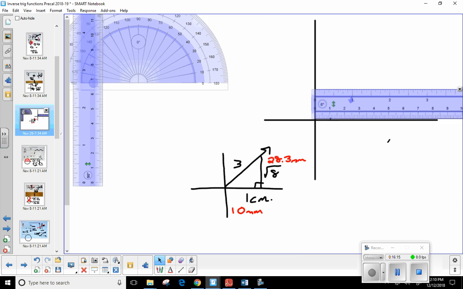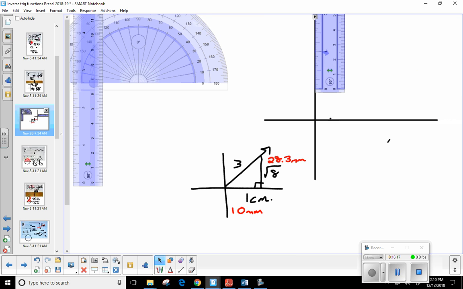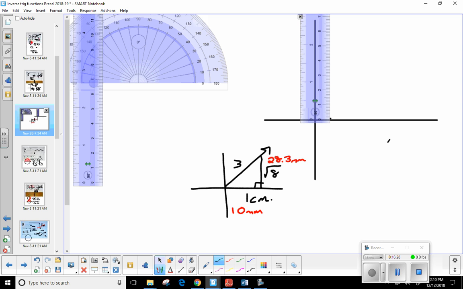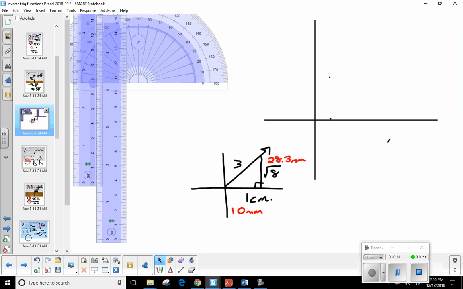Now, from that point, I want to measure up the 28.3. Okay. So I'm going to do this. Click. Okay. And then again, same thing. I'm going to put it right there. Okay. So let's go up about 28.3, maybe about right there. Would you guys agree? 10, 20, 25, 26, 28. Okay. All right. Now, you can go ahead and draw the sides of your triangle if you want.